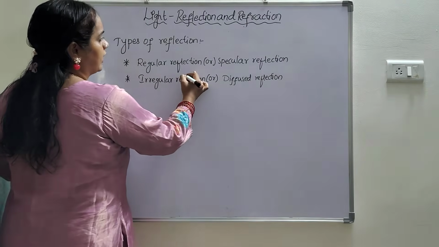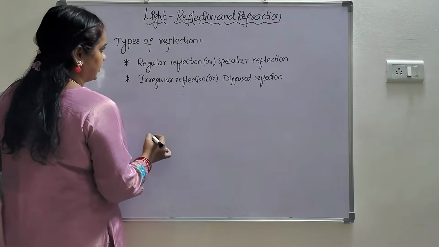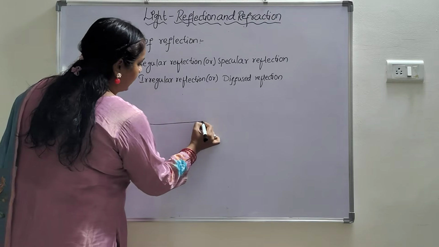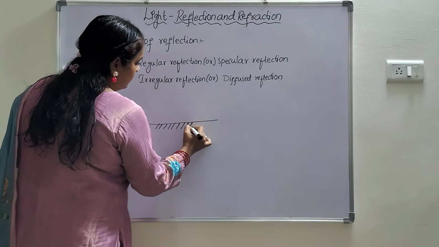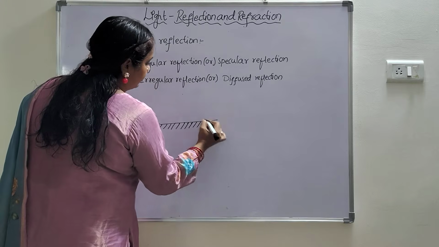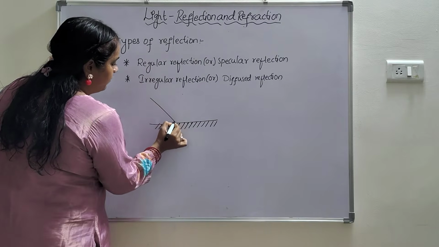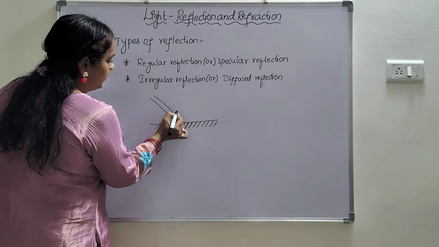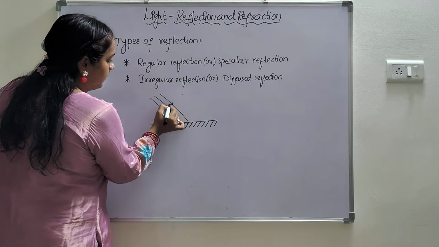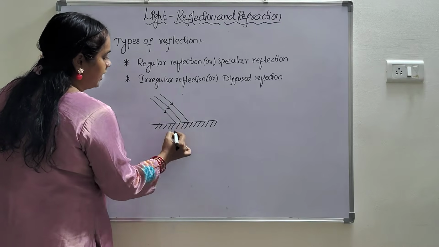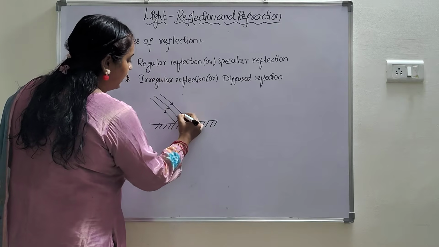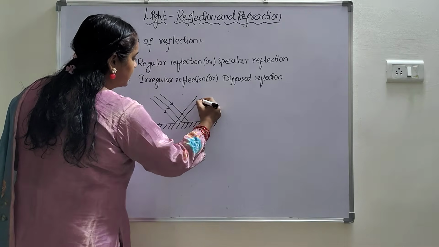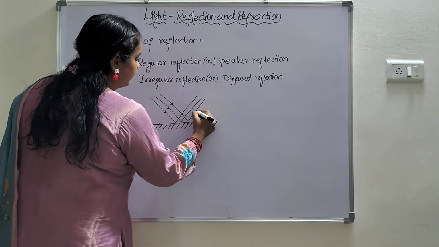Okay, coming to the regular reflection or specular reflection, we need to take a plane mirror and a beam of light. Beam of light means a bunch of light rays. A beam of light is incident parallelly and the reflection also takes place parallelly.